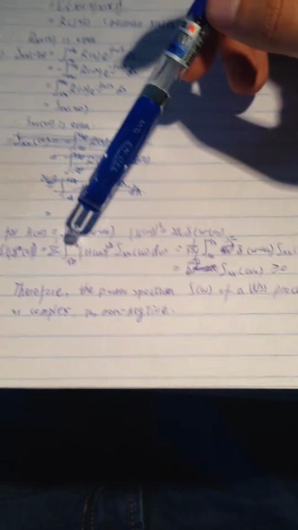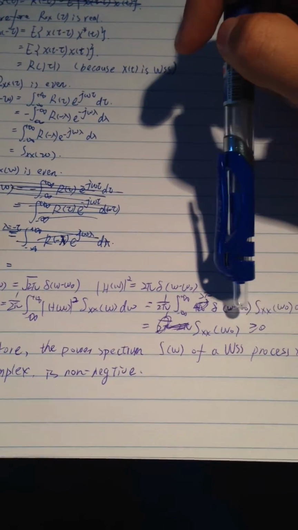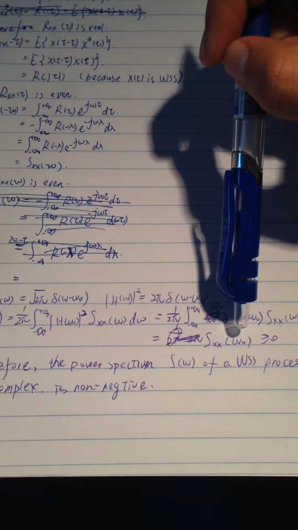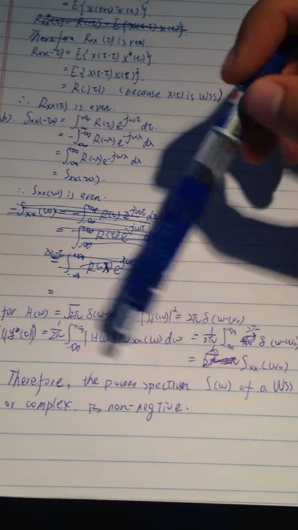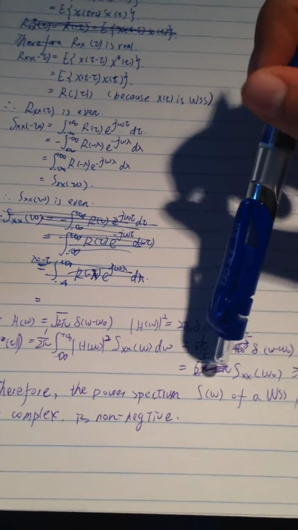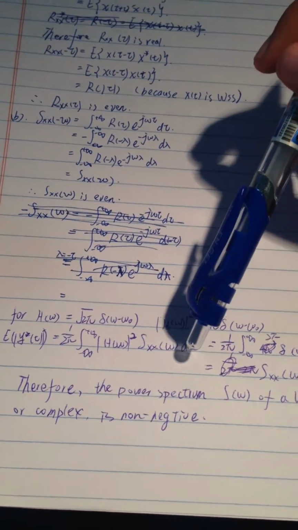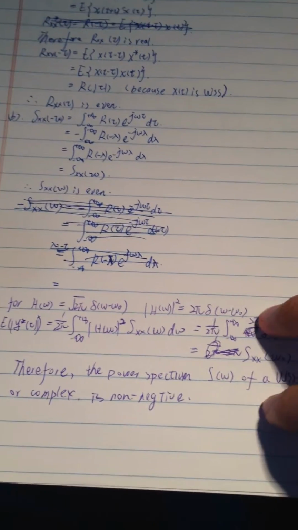Also, omega 0 could be any value, so we can replace omega 0 with omega. So the power spectrum function S(omega) is also non-negative. So this is for the first question.